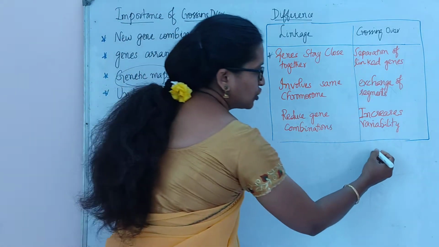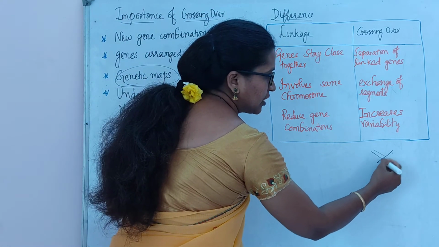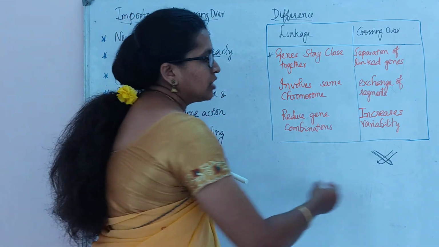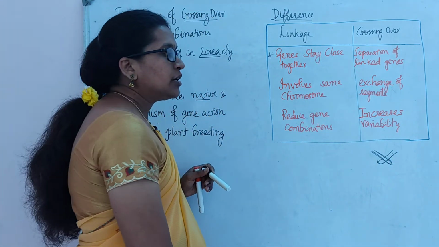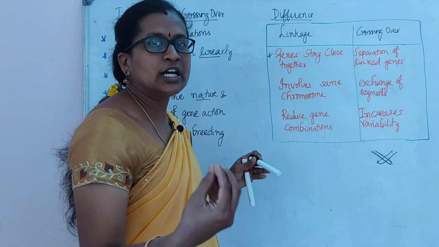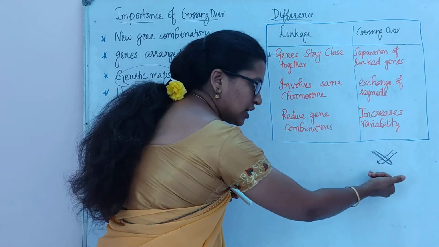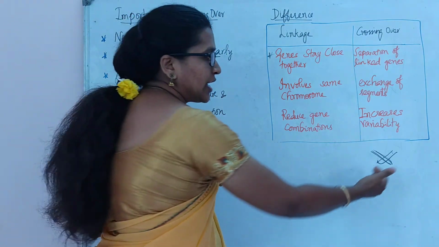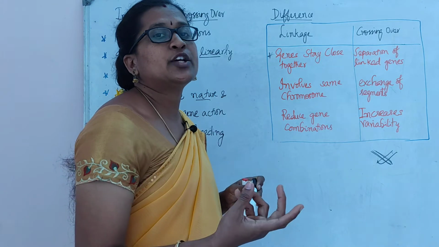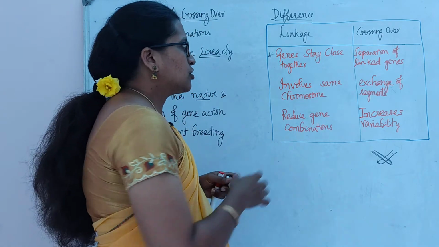One gene from here and another from there get crossed, so a new recombinant is produced. There is a separation of the linked genes because half of the chromatid is exchanged from this side to that side.